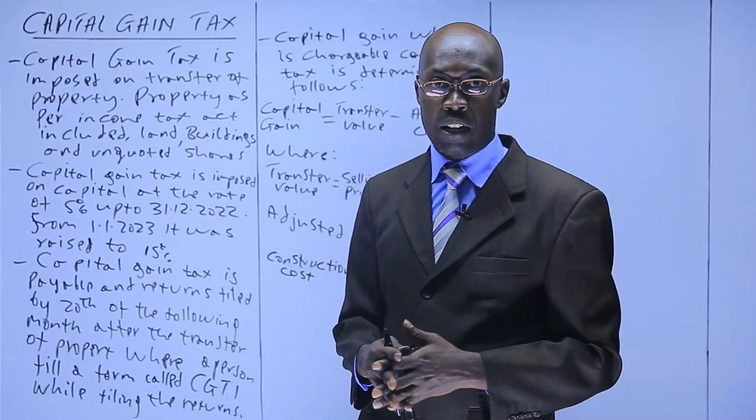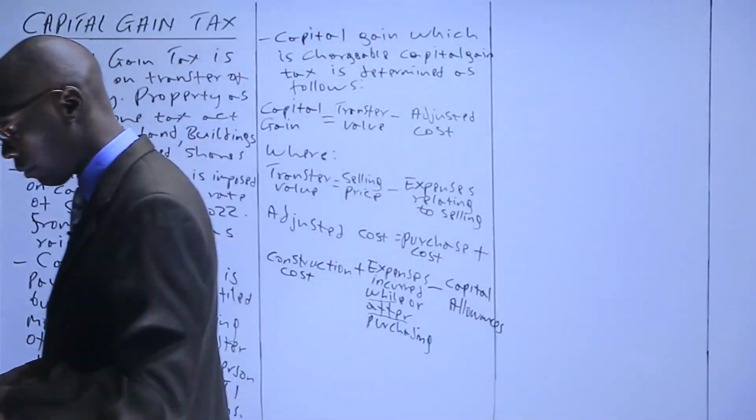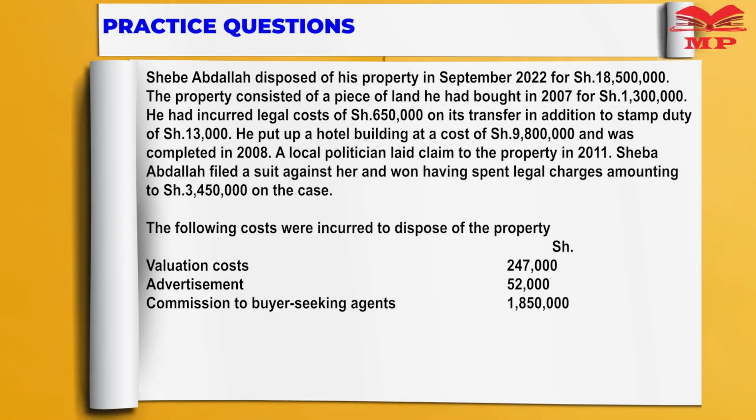I would like us to look at a question. This is what the question says. Shebe Abdara disposed of his property in September 2022 for 18,500,000.